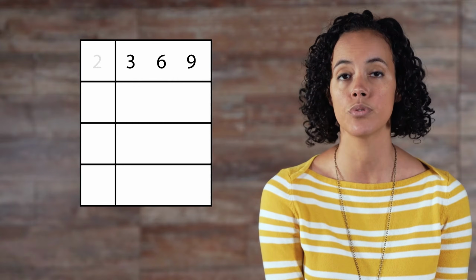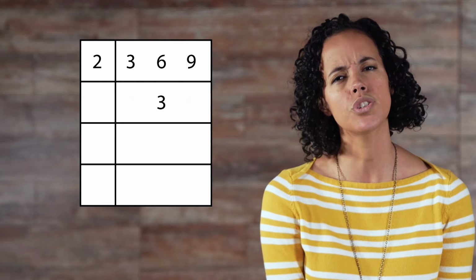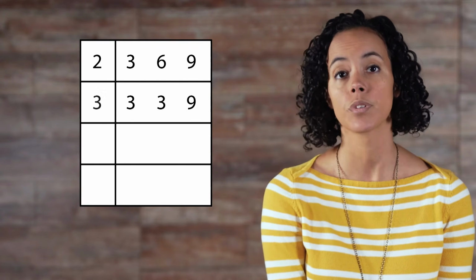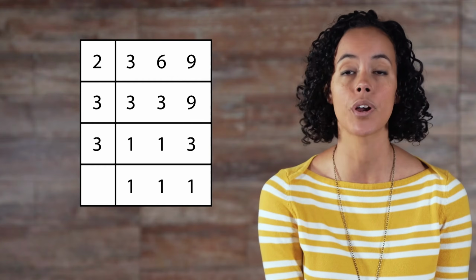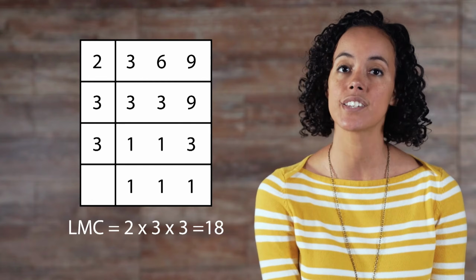6 has a factor of 2, so let's use 2. 9 and 3 cannot be divided by 2, so we'll just rewrite 9 and 3 here. Repeat this process until all of the numbers are reduced to 1. Then, multiply all of the factors together to get the least common multiple.